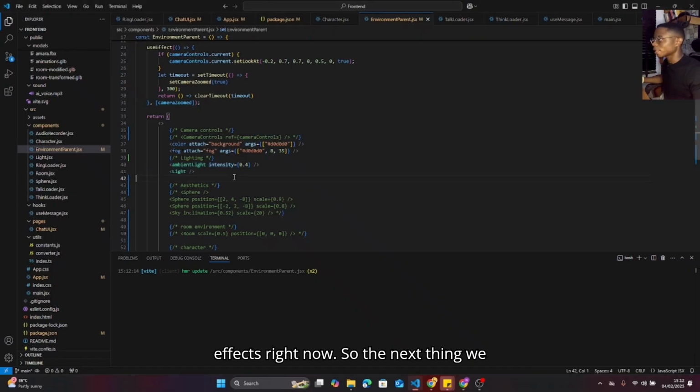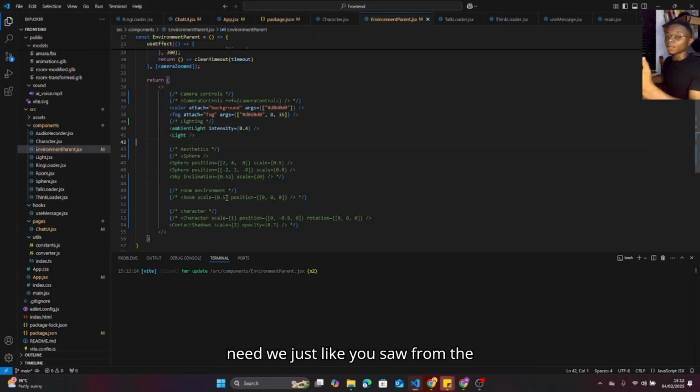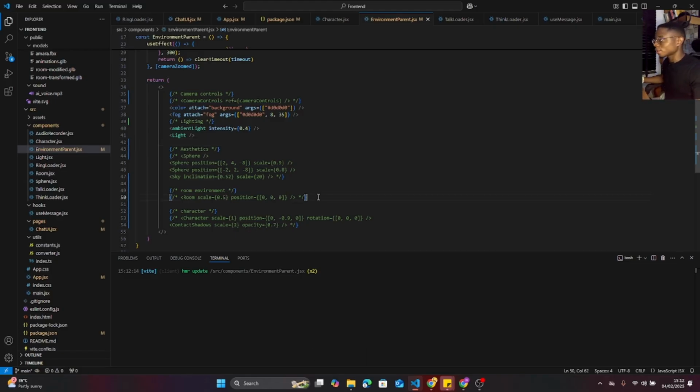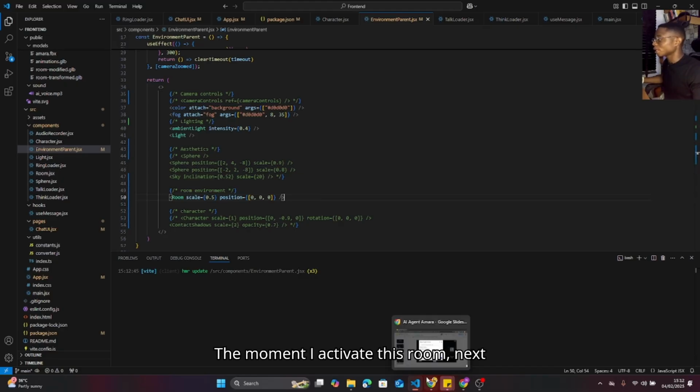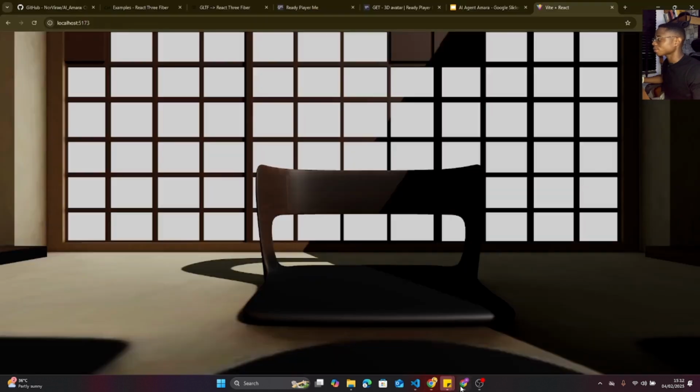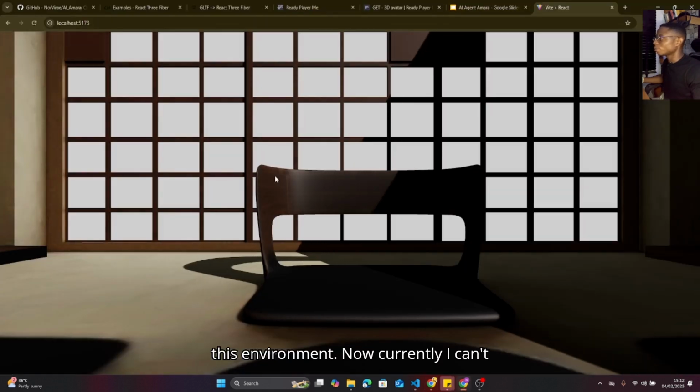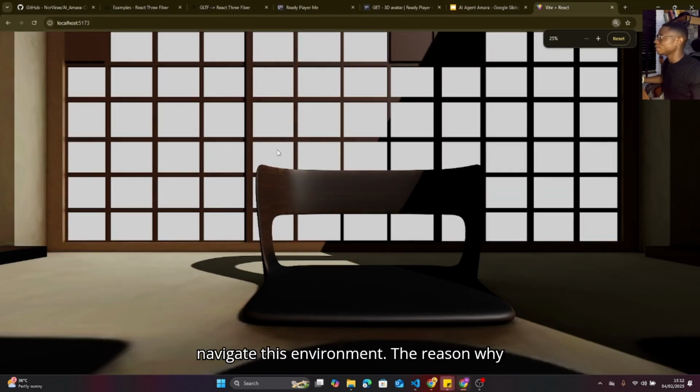So the next thing we need, just like you saw from the demo in the intro, is the room that the AI agent Amara is in. So we need to make that room visible, and let's check out what that room entails. Going to the room, the moment I activate this room, the next thing we see is this environment. Now currently I can't navigate this environment.